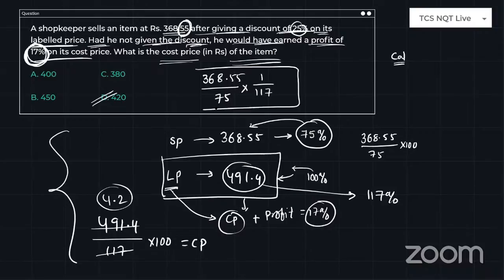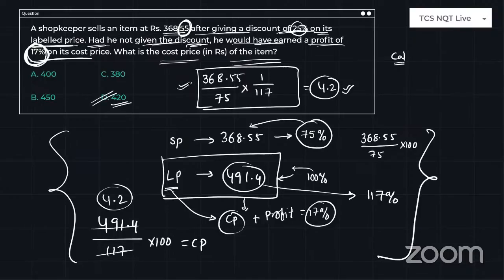If you do this expression in your virtual calculator, you can directly get the answer like 42 or 4.2 or 0.042, like that you will get the answer. So immediately you can choose 420 as your answer. So this is what you need to practice. Remember, this is explanation. This is the way of doing it in the examination.